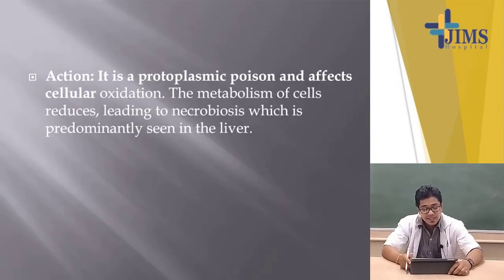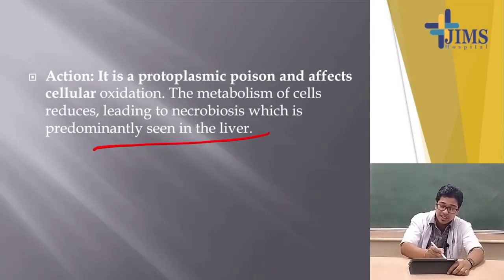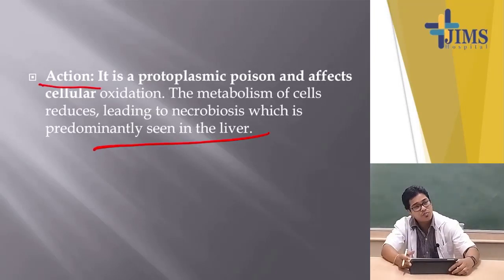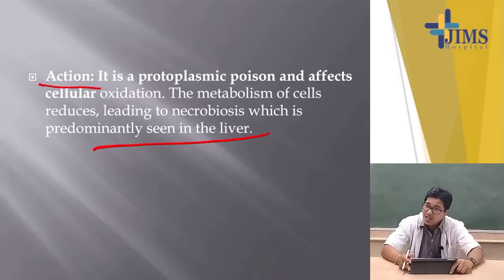It affects cellular oxidation, the metabolism of the cells is reduced, leading to necrobiosis, which is predominantly seen in the liver cells, or hepatocytes. So the action is very important.